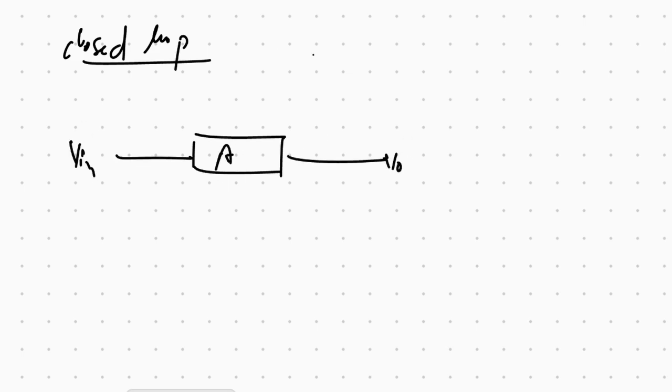So in this is our amplifier. Then we have V input, and there we have the V output, and this is equal to our feedback beta, taking the output to the input. Beta is our feedback.